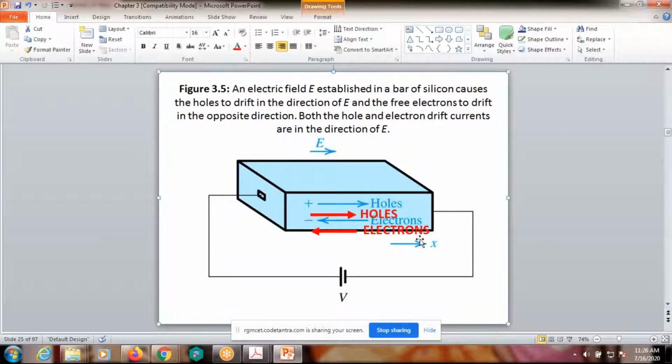Remember this one. The holes' direction is from the positive plate to the negative plate. The electron direction is from the negative plate to the positive plate. But what about the conventional current direction? The conventional current direction is the same as the holes' direction. Remember this important point, right? The current due to electrons, that is the conventional current, is also the same as the holes' current direction.